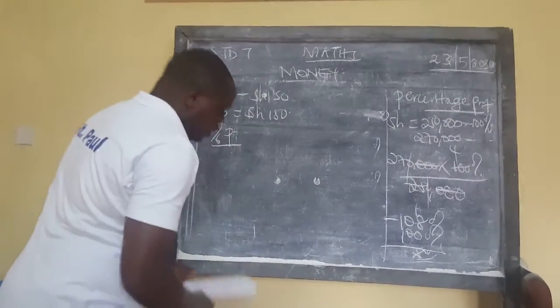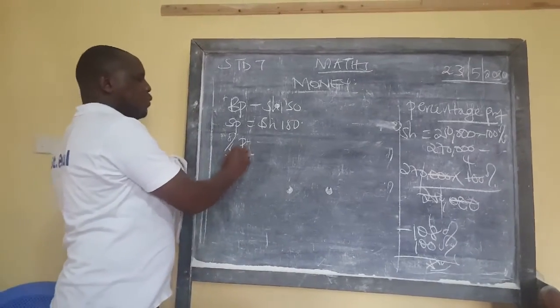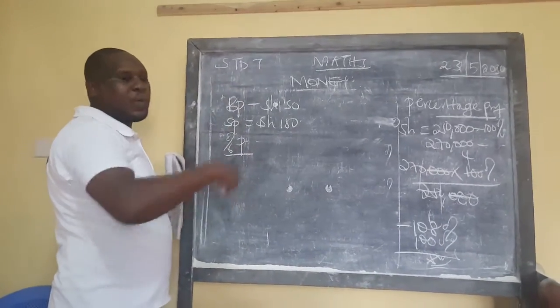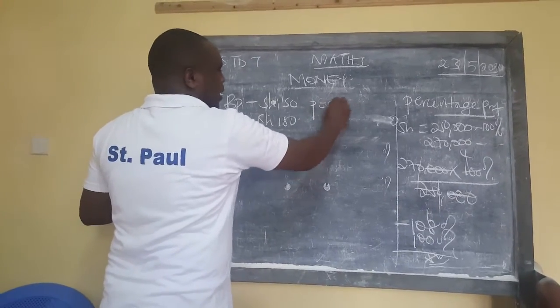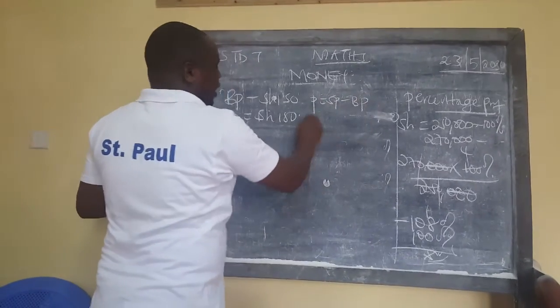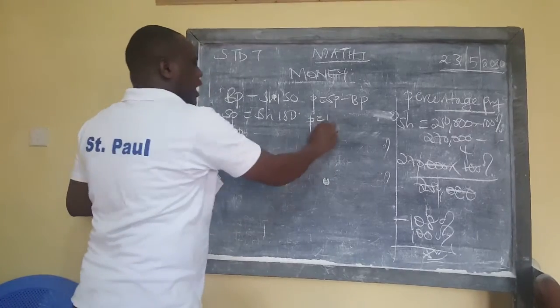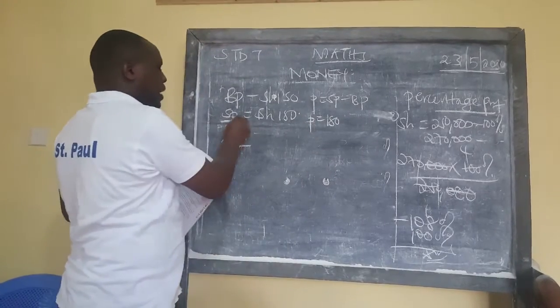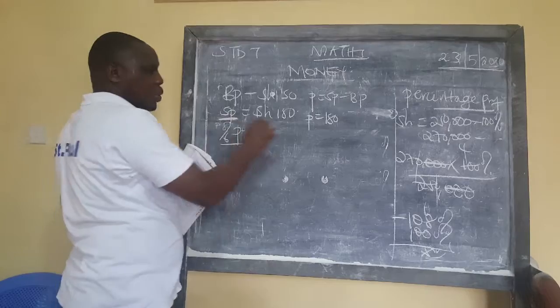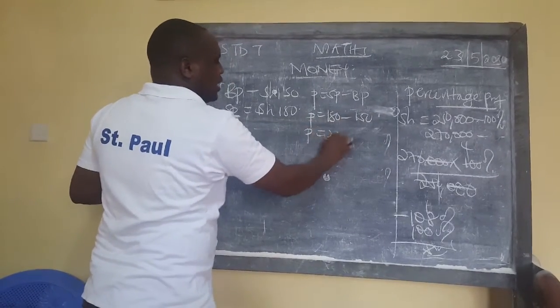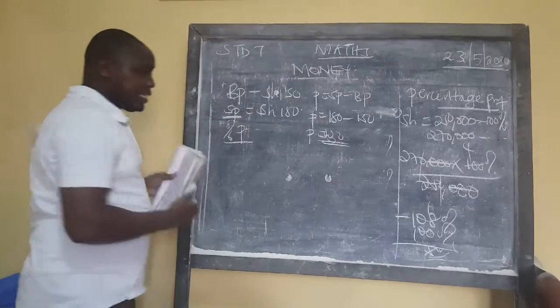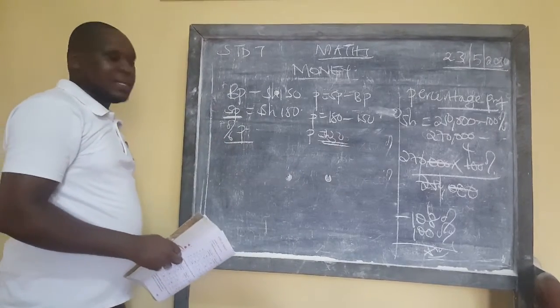But now look here. There is no way you can get percentage profit without first getting the profit. So we go back to where we were. Profit is equal to selling price minus buying price. And so our profit will be equal to 180, that is our selling price. You must measure that well. Subtract 150. Our profit is going to be 30 shillings. So after getting that, then you can be able to calculate percentage profit.